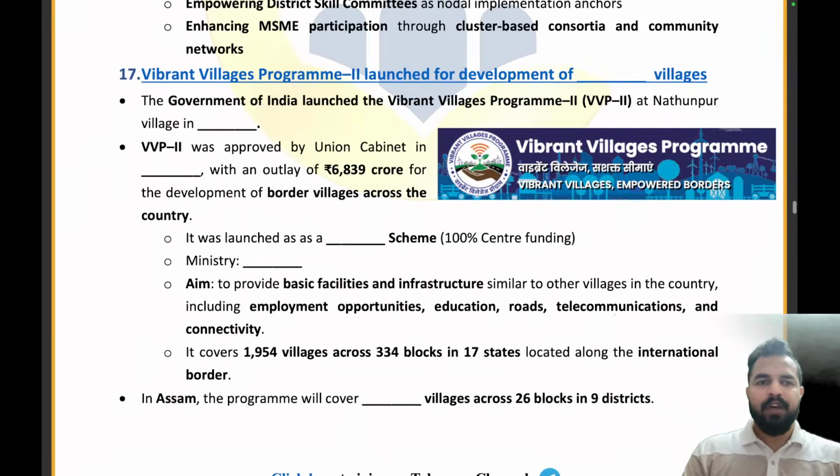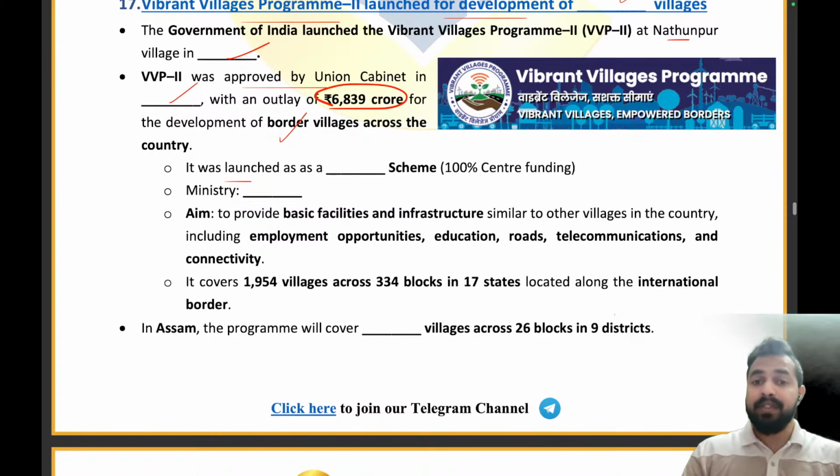So here, the Vibrant Village Program 2 has been launched for the development of border villages, and this program was launched from Nathapur village in the Indian state of Assam. It has been approved by the Union Cabinet in 2025 with an outlay of 6,839 crores for the development of border villages across the country. It was launched as a central sector scheme with 100% funding from the Government of India under the Ministry of Home Affairs.